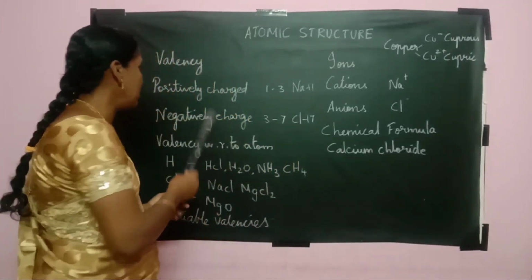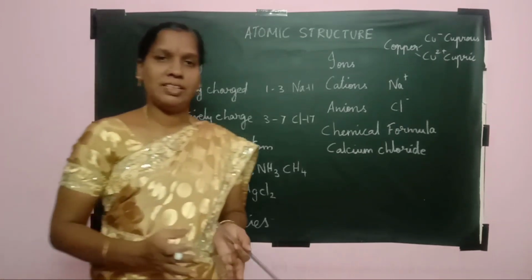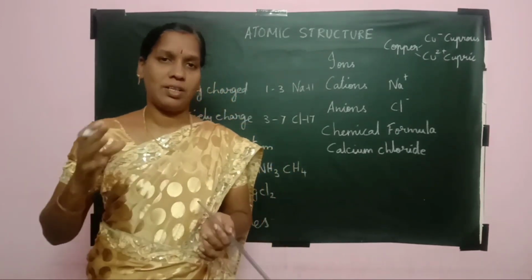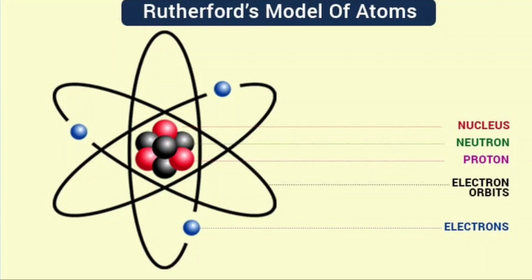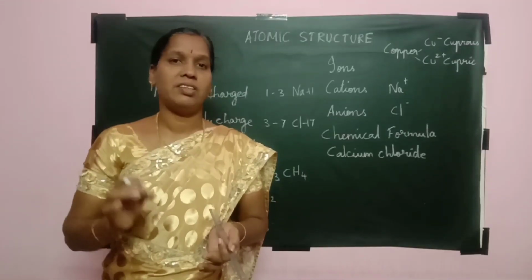Now we are going to discuss valency. Before knowing about valency, we first have to understand the Rutherford atom model. Rutherford said the atom consists of subatomic particles: proton, electron and neutron. Proton, as you already know, has positive charge, electron has negative charge, and neutron has no charge. Protons and neutrons combine together to form the nucleus, which is present at the center of the atom, and the electrons revolve around it in circular paths known as orbits.